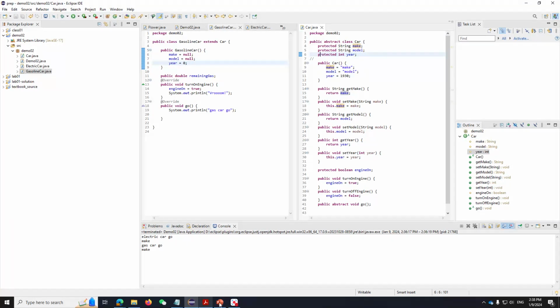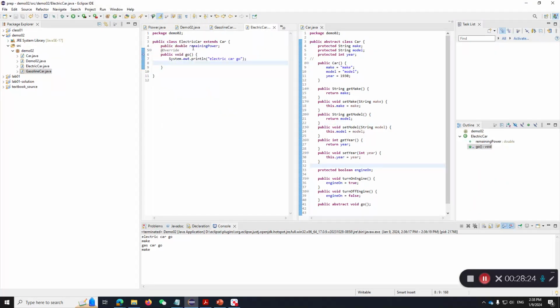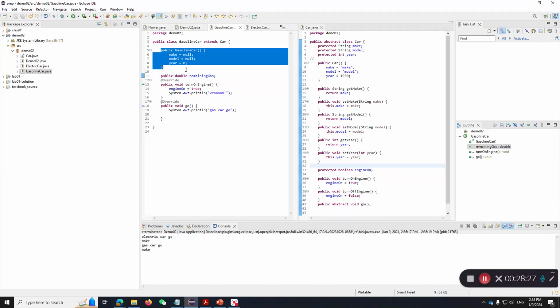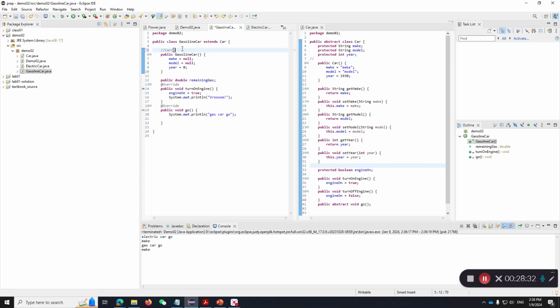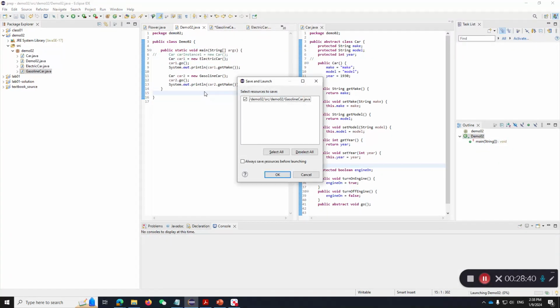Okay, so I'm getting into a lot of details here, but I think those are the fine details that, if you understand class inheritance well, are actually very interesting. All right, I'm not repeating the books. Okay, so if I do this, right, electric car still has the default constructor, gasoline car has a special constructor. And know that when I create my gasoline car, the car constructor, the superclass constructor, gets called anyway beforehand. Okay, let's see what happens if I run it now.